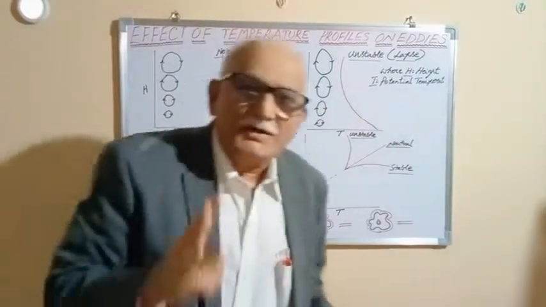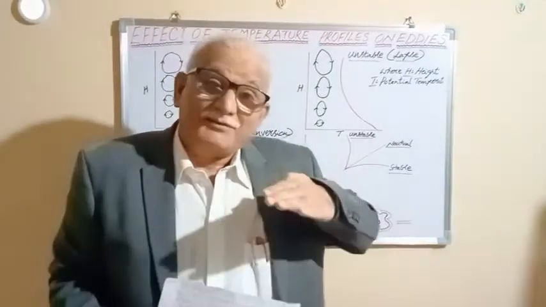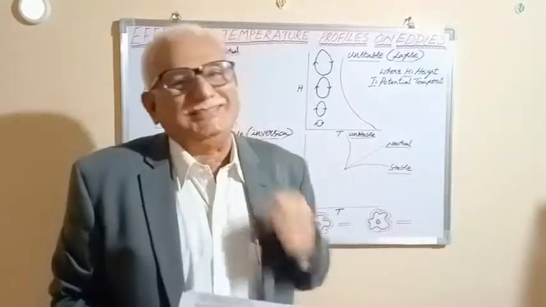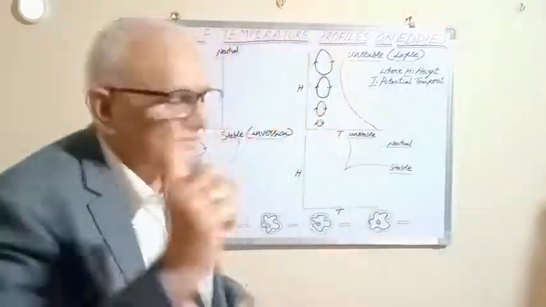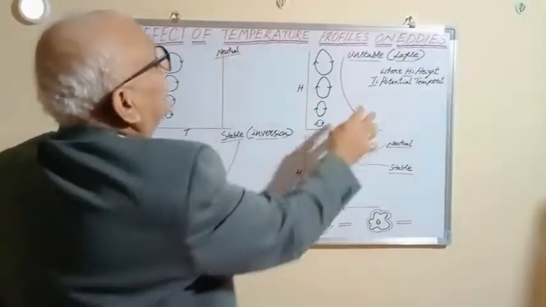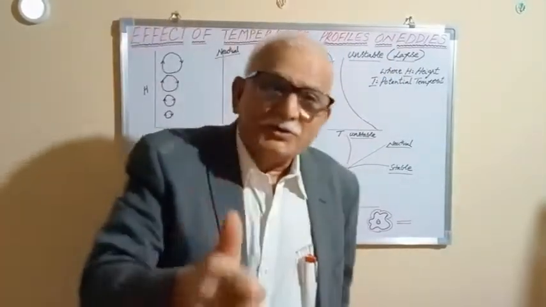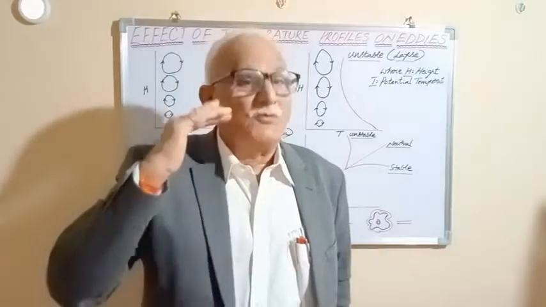Now if you take the potential temperature, here the temperature is potential with the height. There are usually three temperature profiles as far as above the ground is concerned. Below the ground we are going to discuss in a separate class. Above the ground, the first situation is the neutral, the second situation is the unstable, the third situation is the stable situation. Usually neutral situation occurs during overcast days.